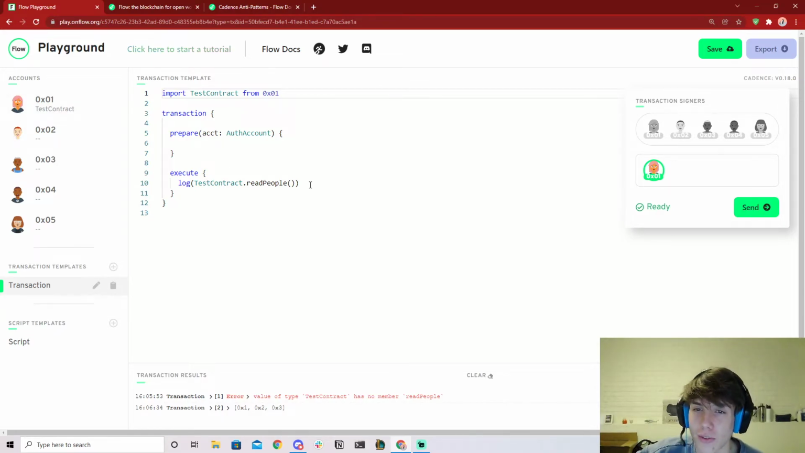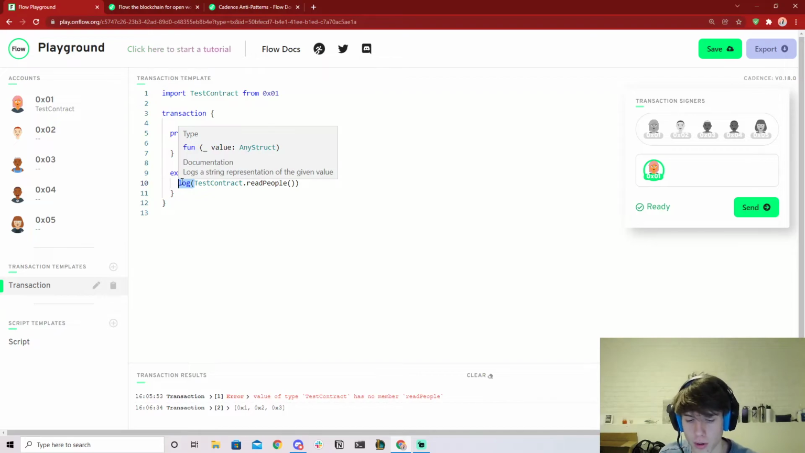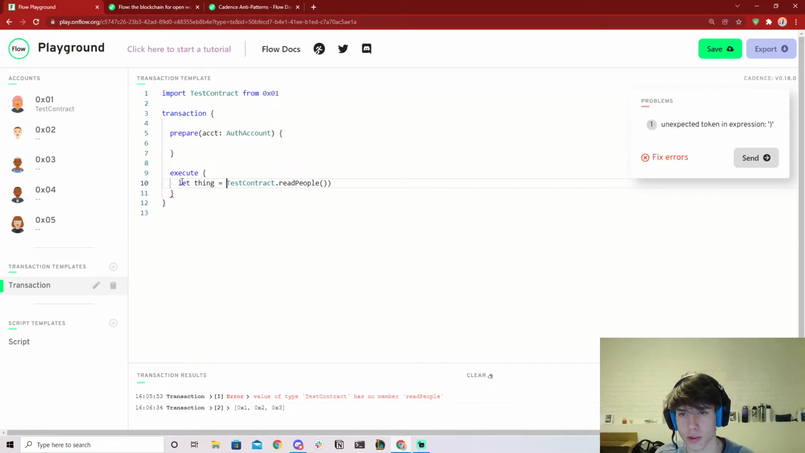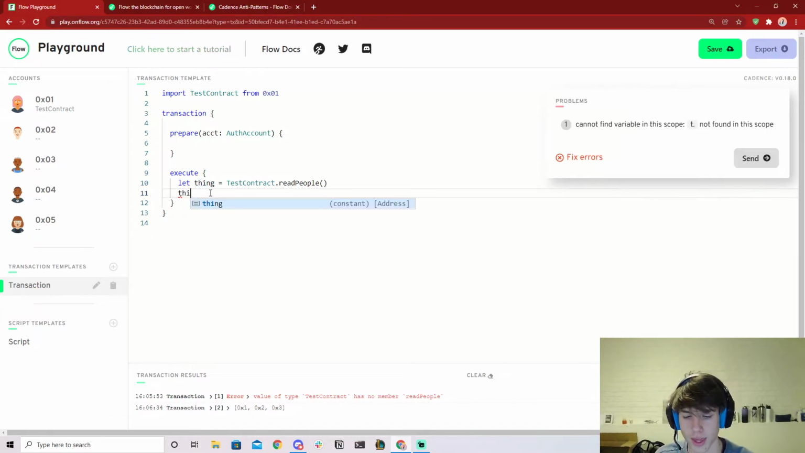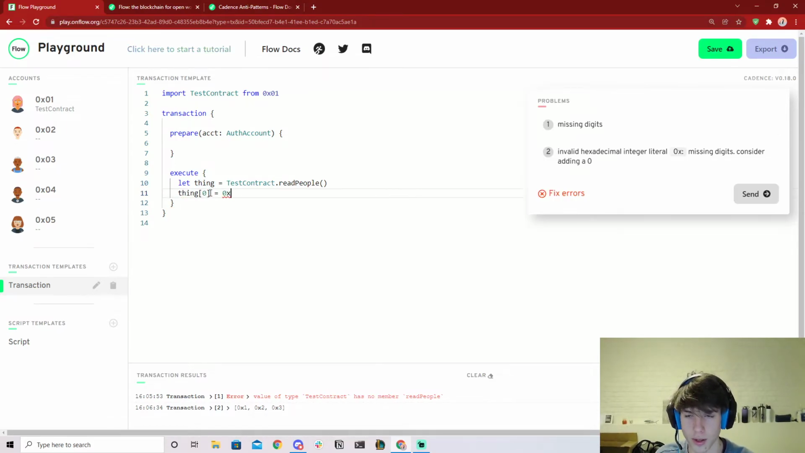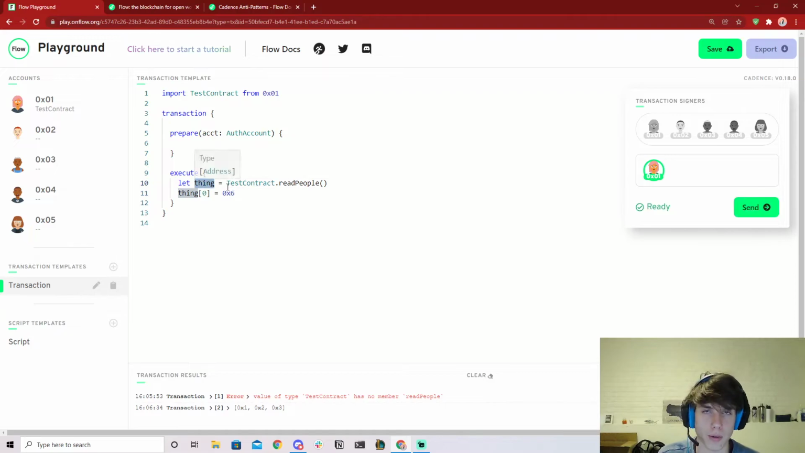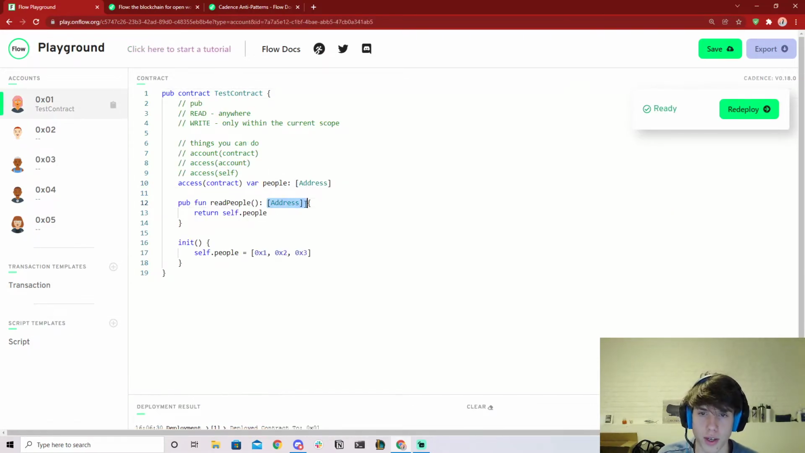Okay, so if we then log test contract.read people, you'll see it returns the array, and we can't change anything about this, right? Because if we were to, for example, store this in a variable, like let thing equals this, and we were to change thing and say thing at 0 equals 0x6, the thing is just a copy of the array of addresses. This returns a copy, so it's not going to actually change the self.people.